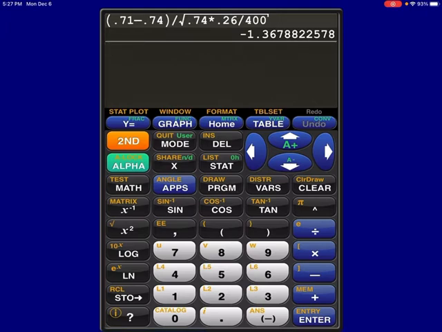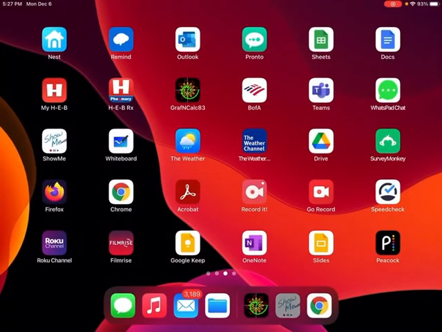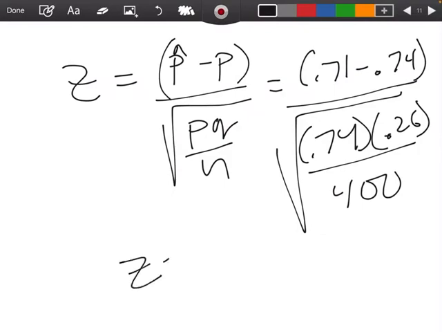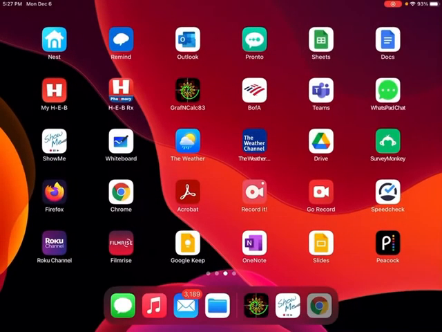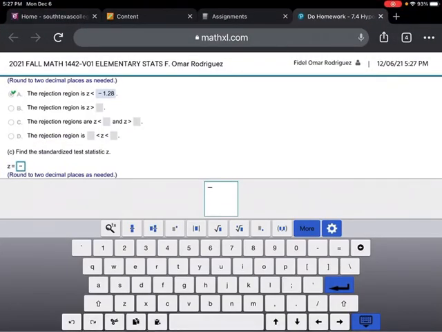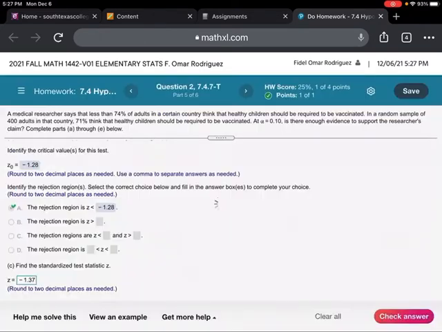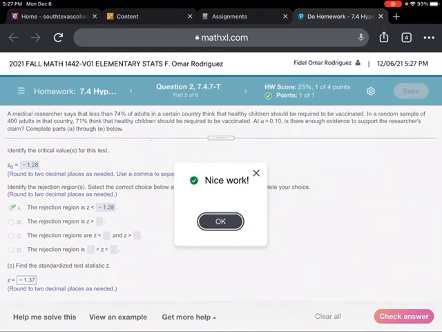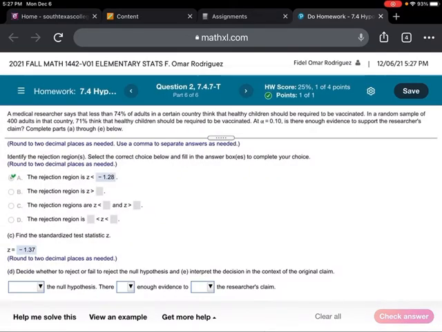Okay, so the number I'm coming up with is a negative 1.37. Okay, so let's see. So my test statistic, negative 1.37. So let's check our answer right here. Negative 1.37. Boom, there we go. We got it.